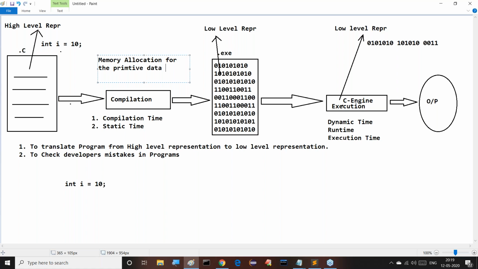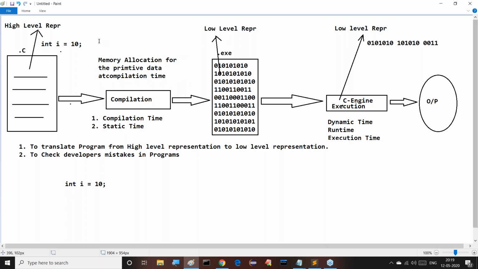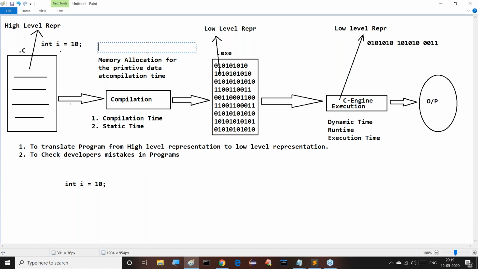So if any programming language is allowing memory allocation for the primitive data at compilation time, then that memory allocation is called static memory allocation. If any programming language allows memory allocation for the primitive data at a compilation time, at a static time, then that memory allocation is called static memory allocation. Come on, guys, understand my point.